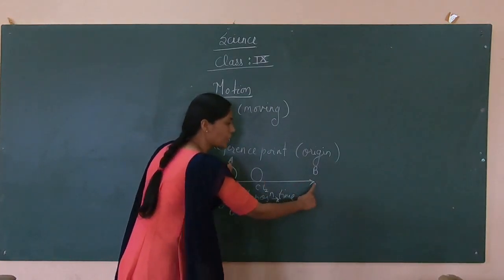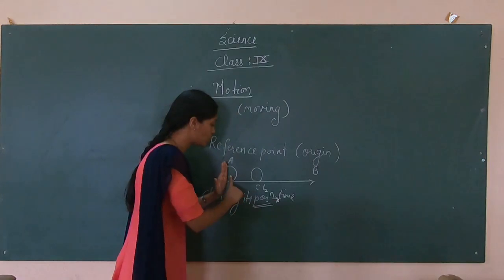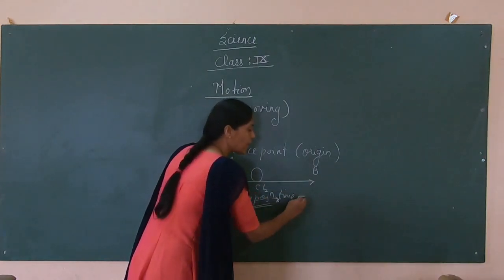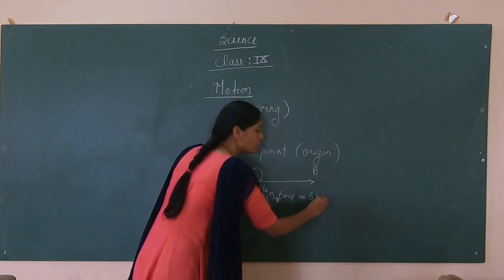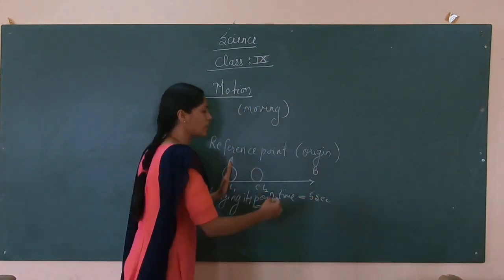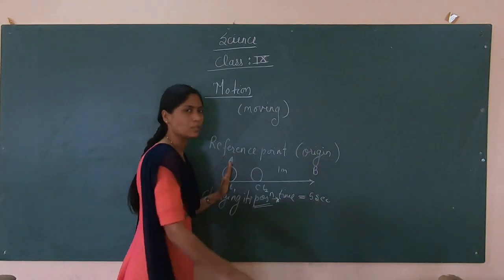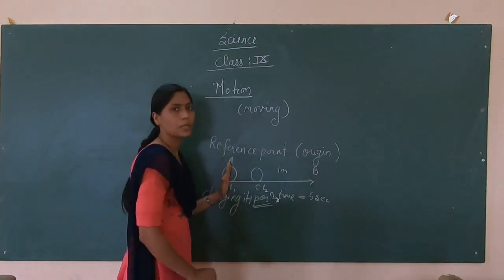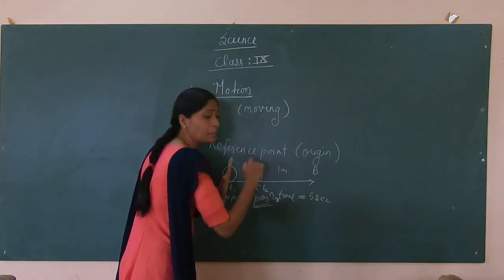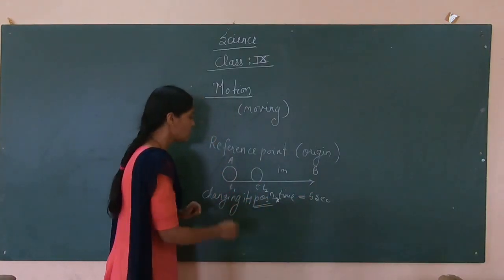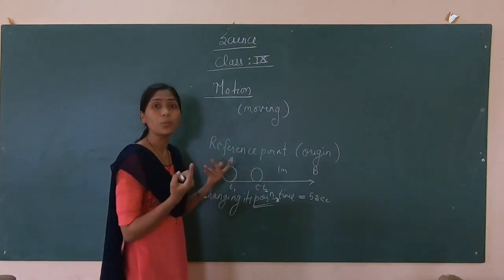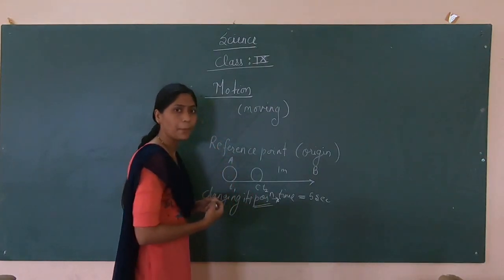Suppose this object, when it is moving from position A to position B, takes 5 seconds and covers, suppose, 1 meter of distance. So 1 meter of distance is covered in 5 seconds. This position A will be called the reference point. We can change the reference point, it depends on us.